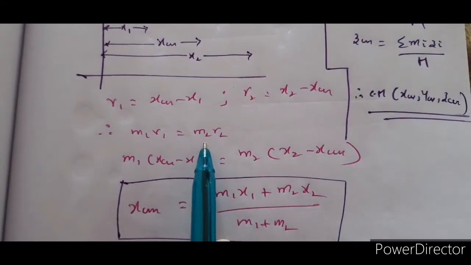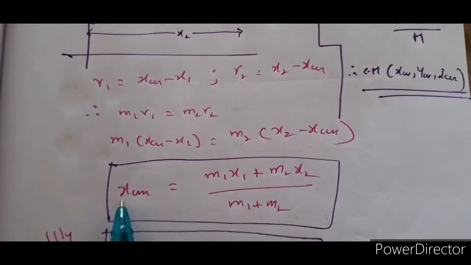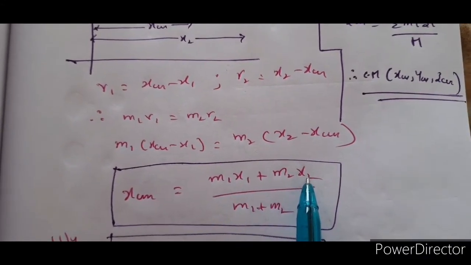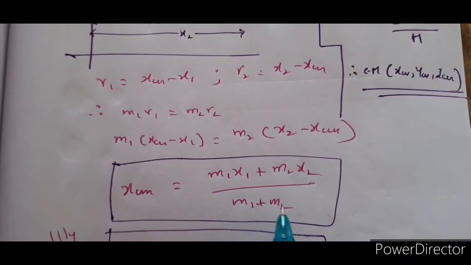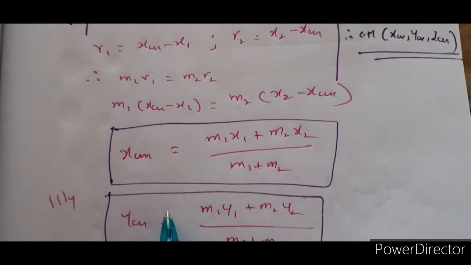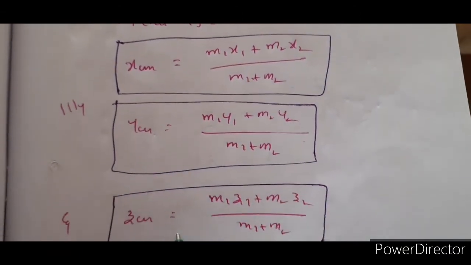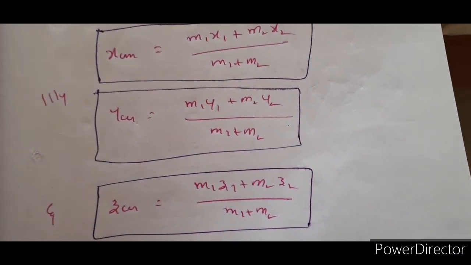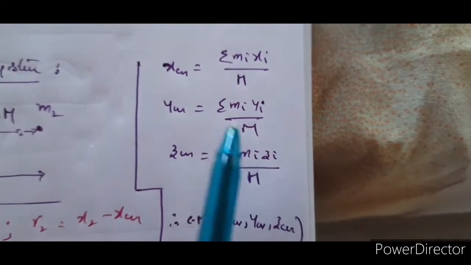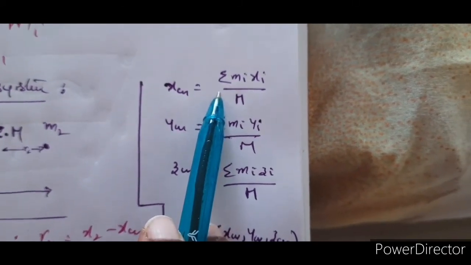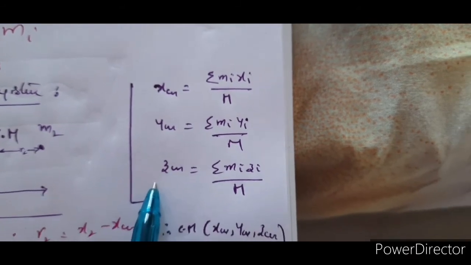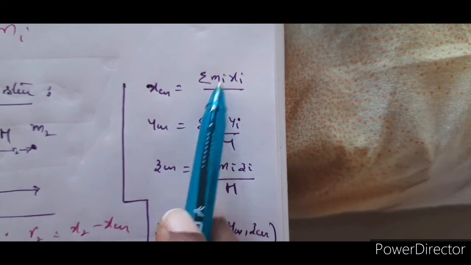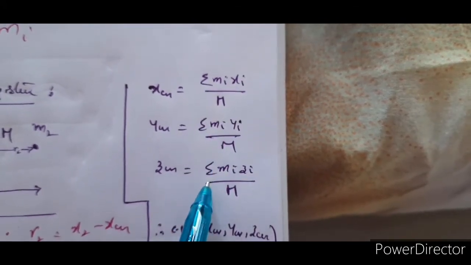So just substituting in this equation and further simplification, you get the x coordinate for two particles with their x coordinate values x1 and x2 as m1 x1 plus m2 x2 divided by m1 plus m2. Similarly, we can extend the same to ycm as well as zcm, where it is m1 y1 plus m2 y2 by m1 plus m2, and m1 z1 plus m2 z2 by m1 plus m2. These are the formulae for the x, y, z coordinates of center of mass, when the masses of the particles inside the body and their x, y and z coordinates are given.